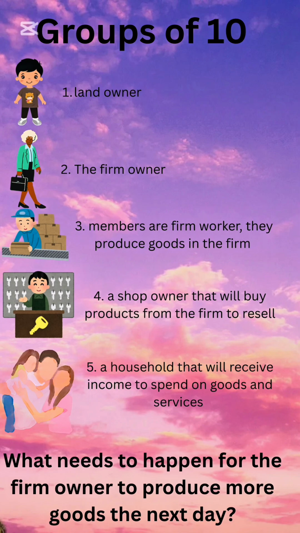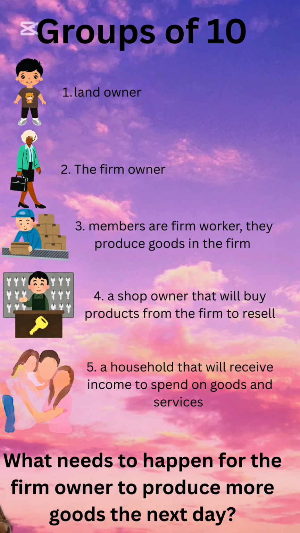The firm owner is the guy or the lady who has come up with an idea of starting a paper crane company. So the firm owner will hire firm workers, right? The firm workers can be 2, 3, because there needs to be a production process and it needs to be clearly illustrated throughout the game, right? So let's say it's paper cranes, obviously. One member can be the one that draws the structure of the paper crane. The second member can be the one that cuts the paper. And the third member or the firm worker can be the one that joins the paper crane, right?